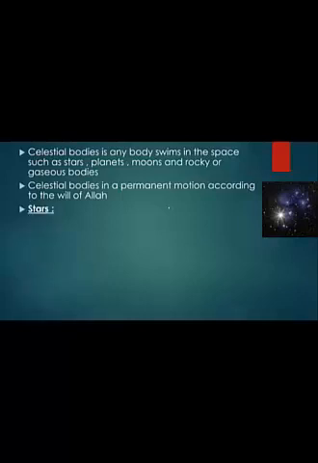Firstly, we will discuss the meaning of stars. Stars, as shown in this picture, are big-sized bodies that emit or radiate a large amount of heat, light and energy.